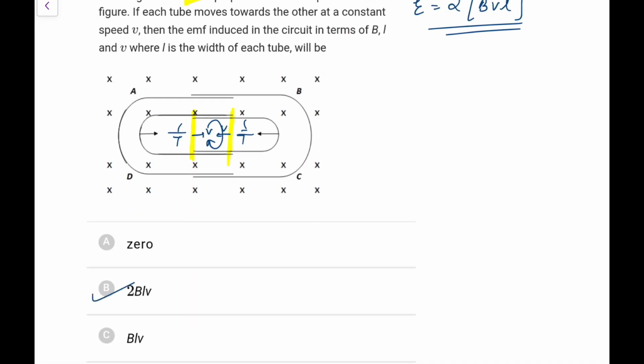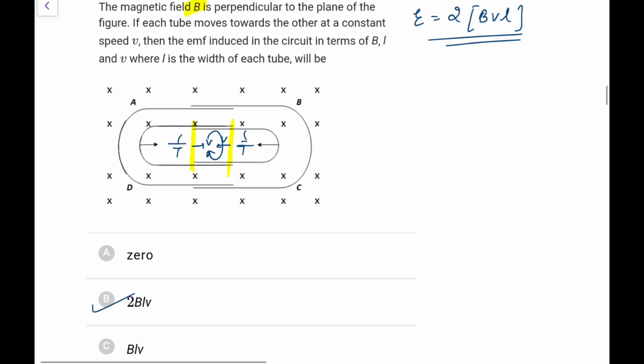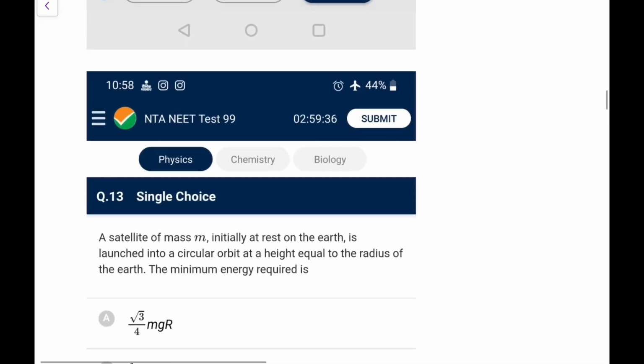Remember, you can also make it out, both are coming, therefore the flux is decreasing, so the flux change is happening. Flux change is not zero, so you cannot cancel it. They will be adding up, and that would be 2 BVL. You can directly go. Next one.